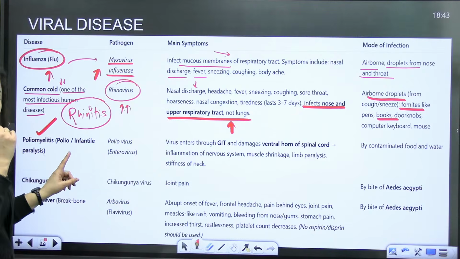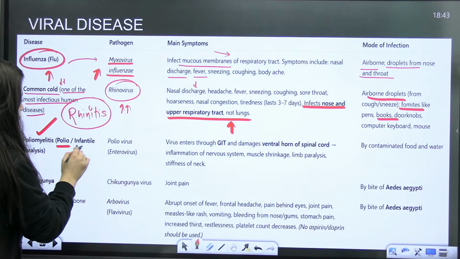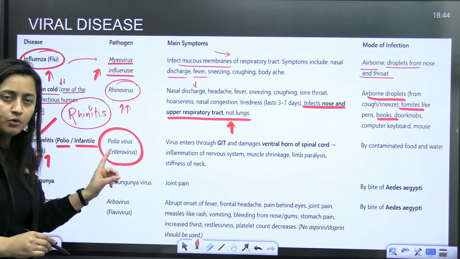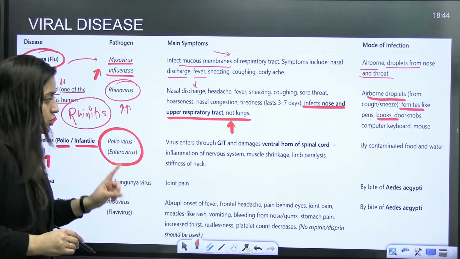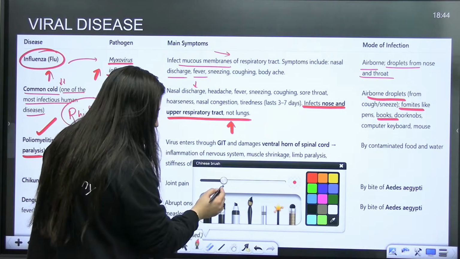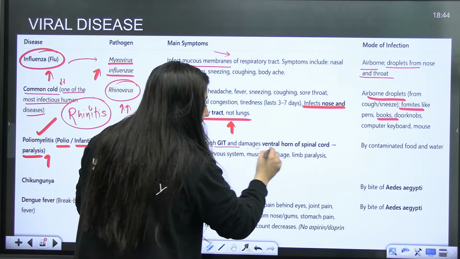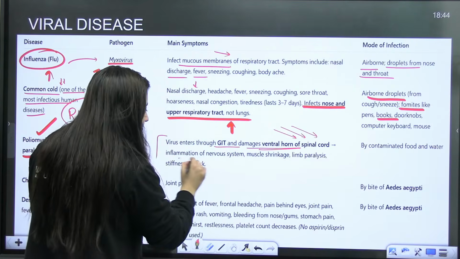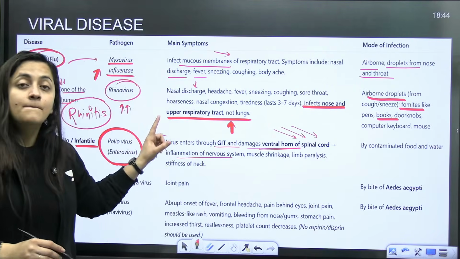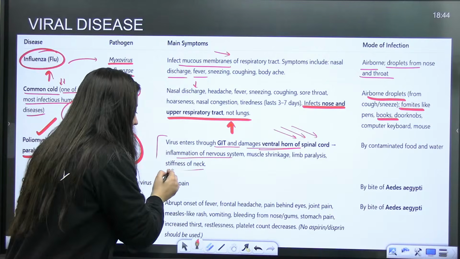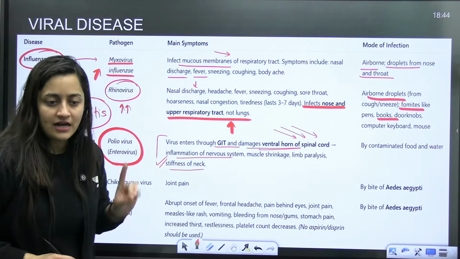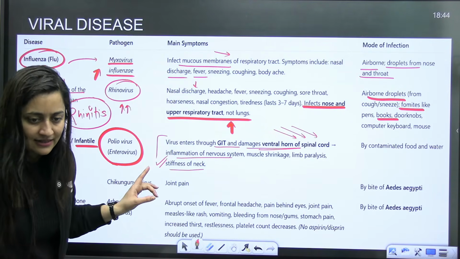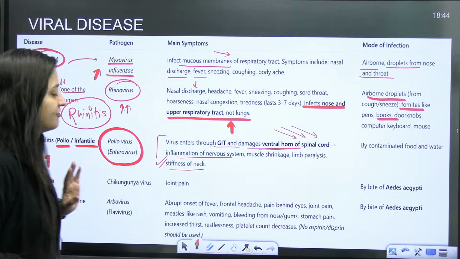Then poliomyelitis, also known as polio, also known as infantile paralysis. Again, a viral disease, poliovirus or enterovirus causes that. So the virus will enter through the gastrointestinal tract. It damages the ventral horn of the spinal cord, guys. Inflammation of the nervous system will be there. Muscles will shrink. Limb paralysis and stiffness of the neck can occur. So this is poliovirus. Is that clear? Done. It spreads by contaminated food and water.